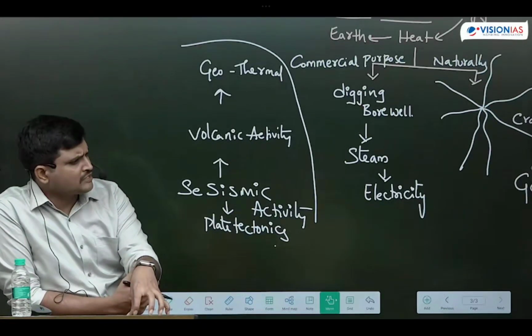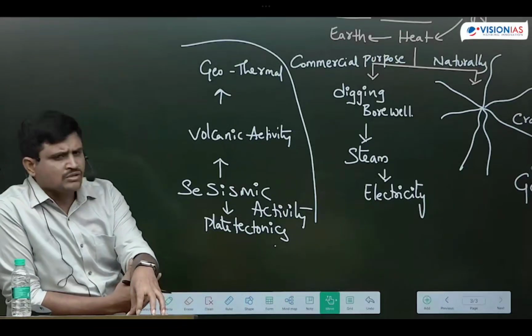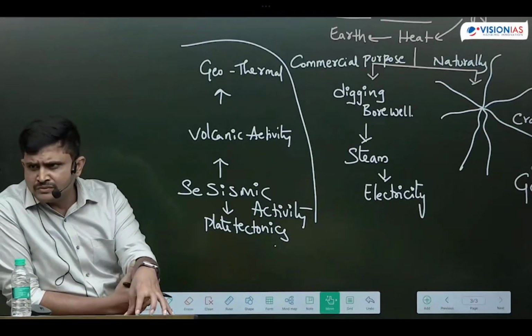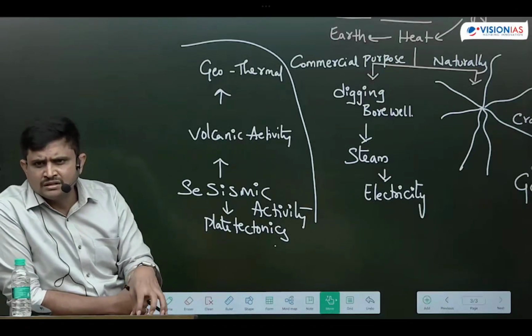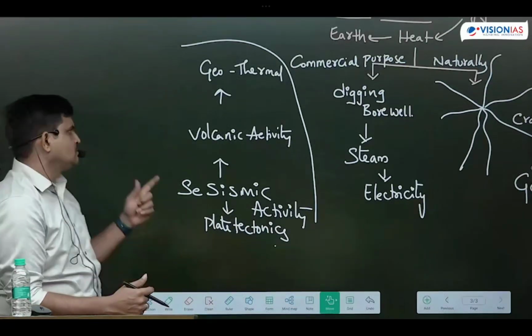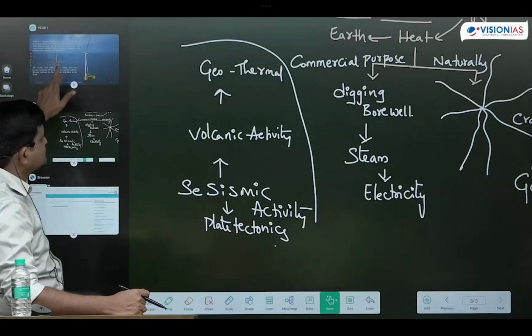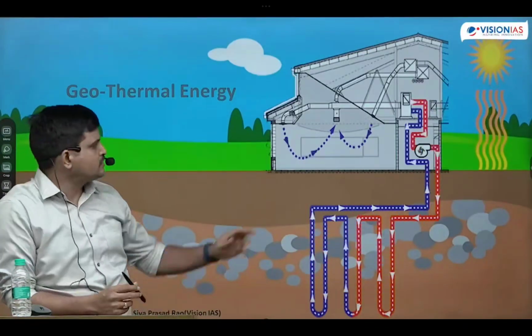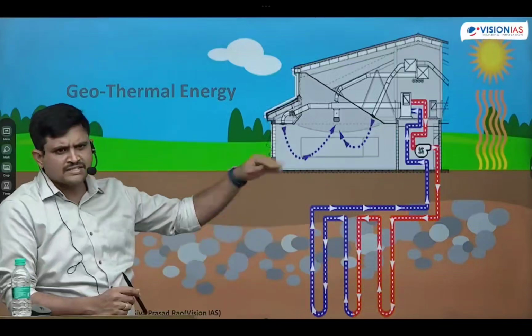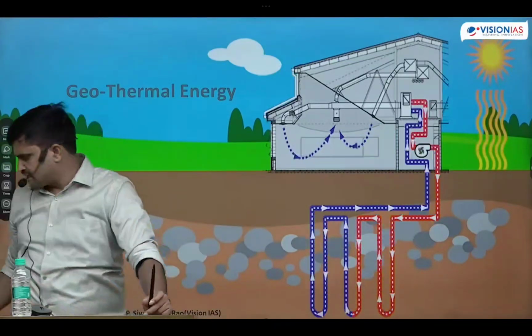If it is a high seismic active zone, a volcanically active zone, hot water, that is steam, is available in the surface layers of the earth. If it is not a volcanic activity area, we have to go to greater depths of the earth. That is how the depth of the borewell depends. Are you getting it? If you are unable to get the steam, through one pipeline we will send the water, and through another pipeline we will extract steam. Like that also we can generate geothermal energy, students.